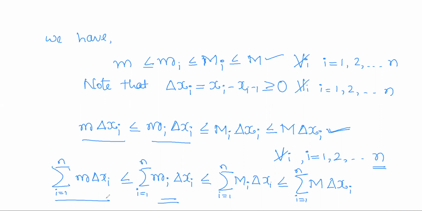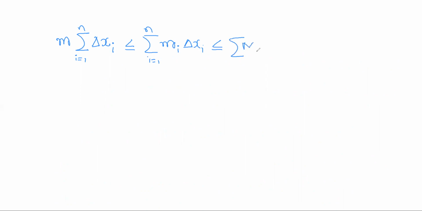Now in the first summation, m is a constant, so you can take it outside the summation. In the last also, you can take it outside the summation. So m into summation delta xi, i running from 1 to n, is less than or equal to summation mi delta xi, less than or equal to summation capital Mi delta xi, less than or equal to capital M into summation delta xi.